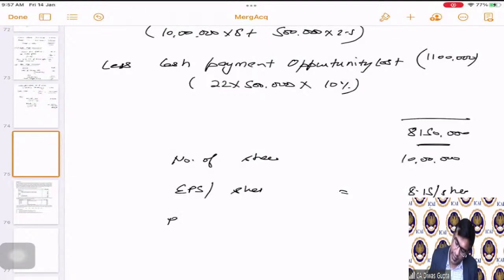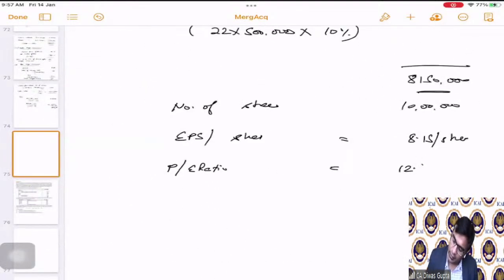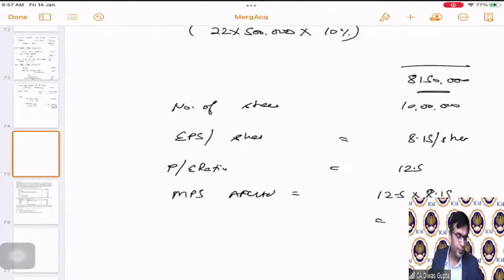PE ratio we have already calculated is how much? 12.5. So MPS for AFC Limited will be 12.5 into 8.15, which is equal to 101.875.